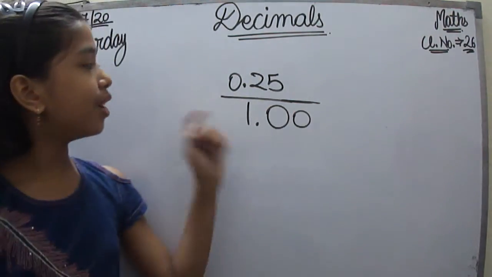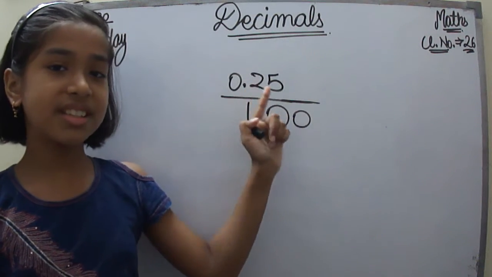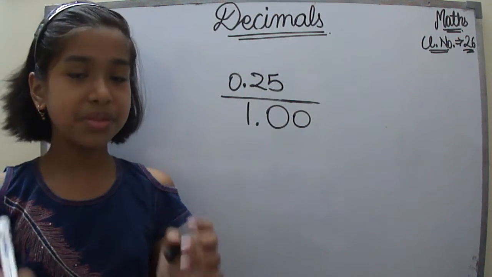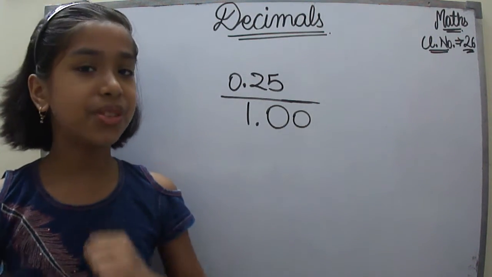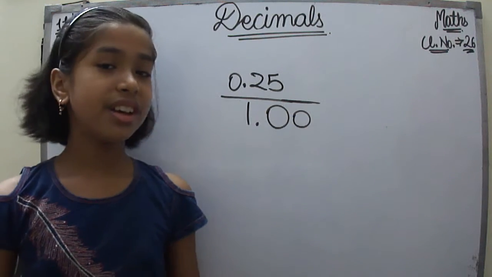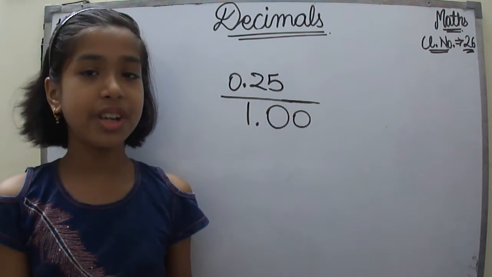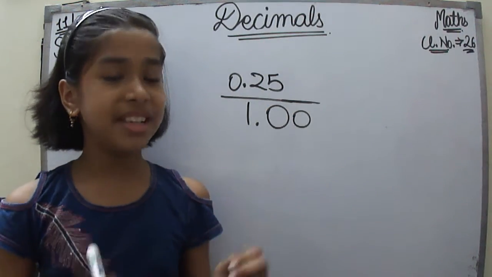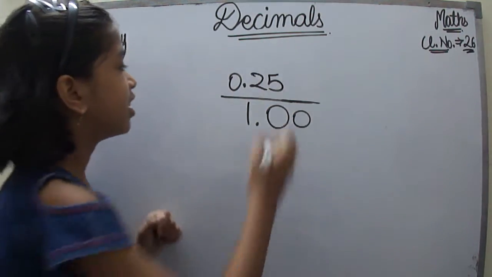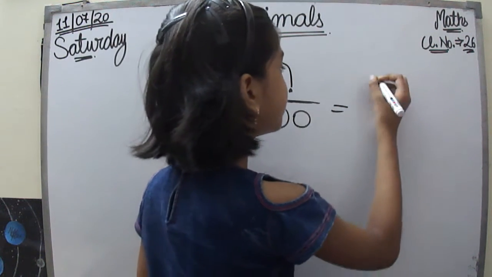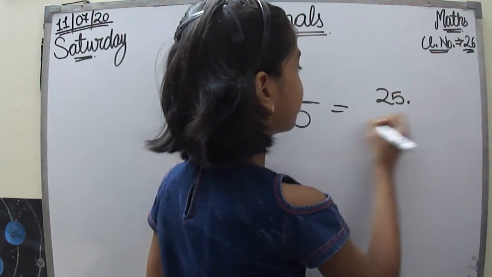Now what we have to do is to make this 0.25 as 25, because we have to get the whole number. So for that, let's shift the decimal point. How many places do I have to shift, and in which direction? I have to shift 2 places to the right. So that means 1, 2. Now our point is here.